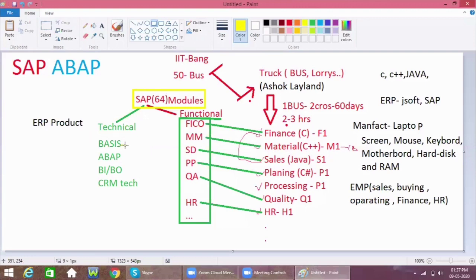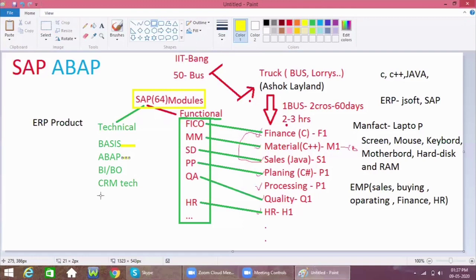So these BASIS people, they will maintain the servers in different layers. And if anything is required to fetch the data from different databases to a particular output, these ABAP people will write the code. So this BI/BO team, again, they will do the interfaces. They will do the coding for making the interfaces.